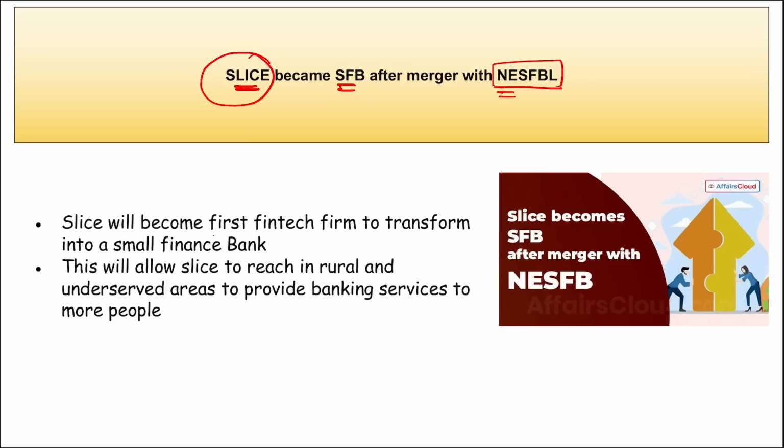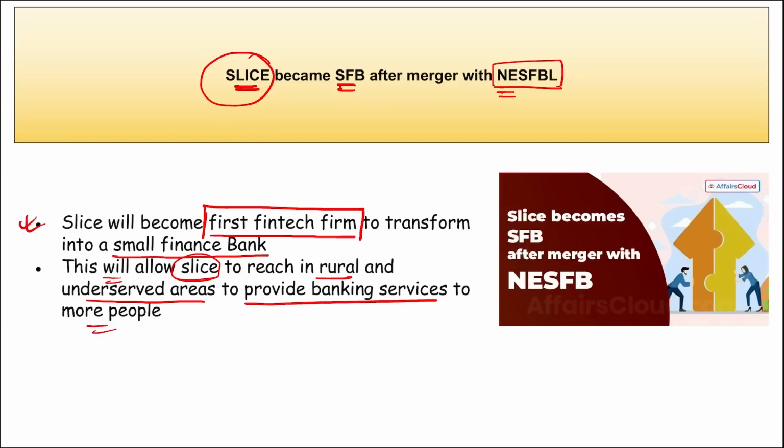Following this merger, Slice will become the first fintech firm to transform into a small finance bank. This will allow Slice to reach rural and underserved areas to provide banking services to more people. Important, take note of this line, right? Slice will become the first fintech firm to become a small finance bank. A direct question will be asked: name the organization that became the first fintech firm to transform into a small finance bank. It is Slice, earlier known as SlicePay, correct?